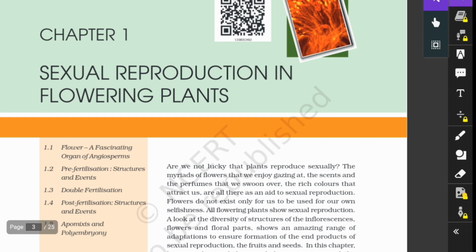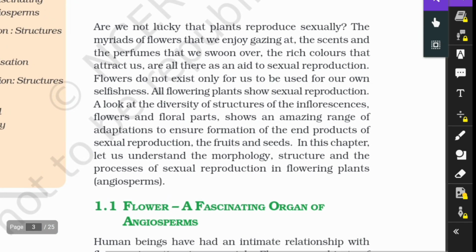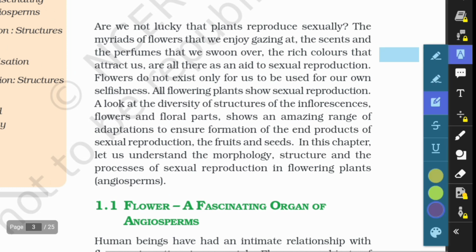Today's topic is sexual reproduction in flowering plants. Let's start our chapter. Are we not lucky that plants reproduce sexually? The myriads of flowers that we enjoy gazing at, the scents and the perfume that we swoon over, the rich colors that attract us, are all there as an aid to sexual reproduction.